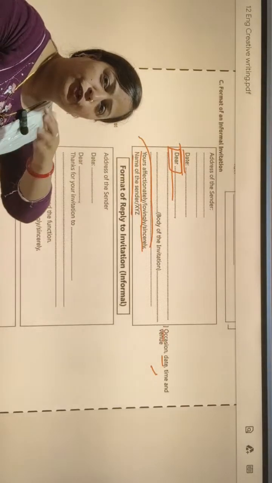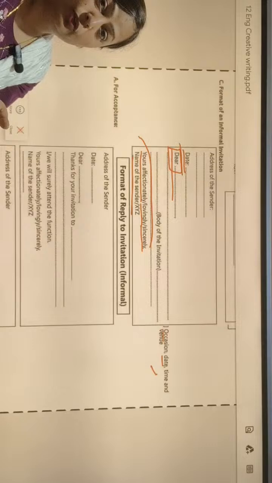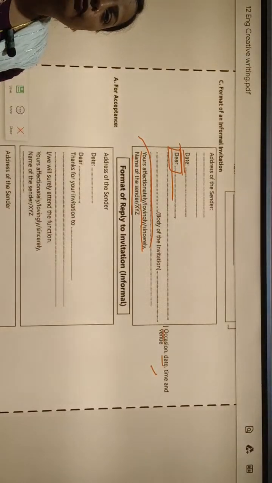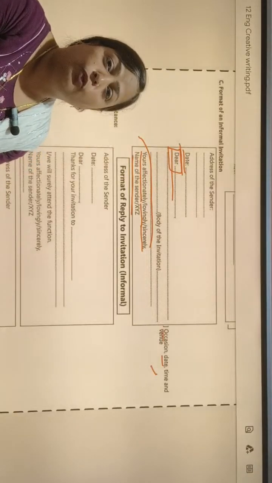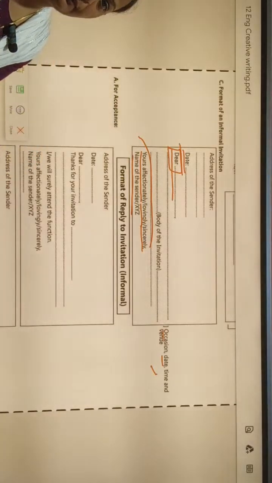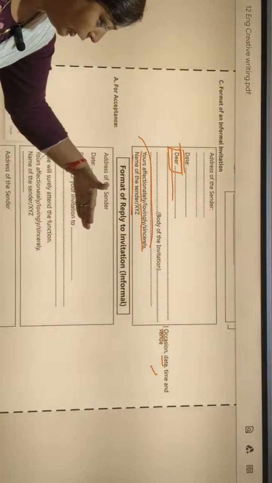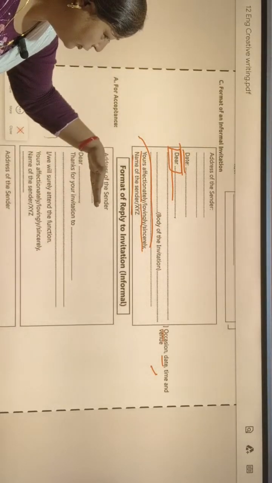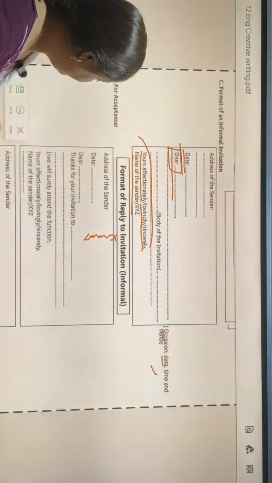If we are sending an invitation to anyone, then there is a need to give a reply also. If anyone is sending an invitation to us, then we must give a reply also. If anyone is giving us so much respect, then we have to give a reply also. Then there may be two types of reply: we have to write acceptance or refusal. Now we will learn how to write acceptance and how to write refusal. First of all, we will learn how to write a reply to an invitation in a formal way.